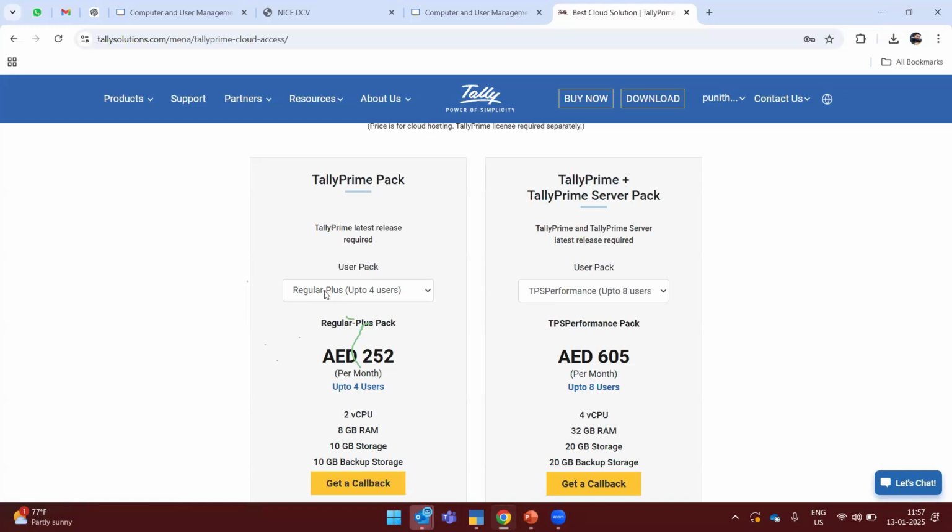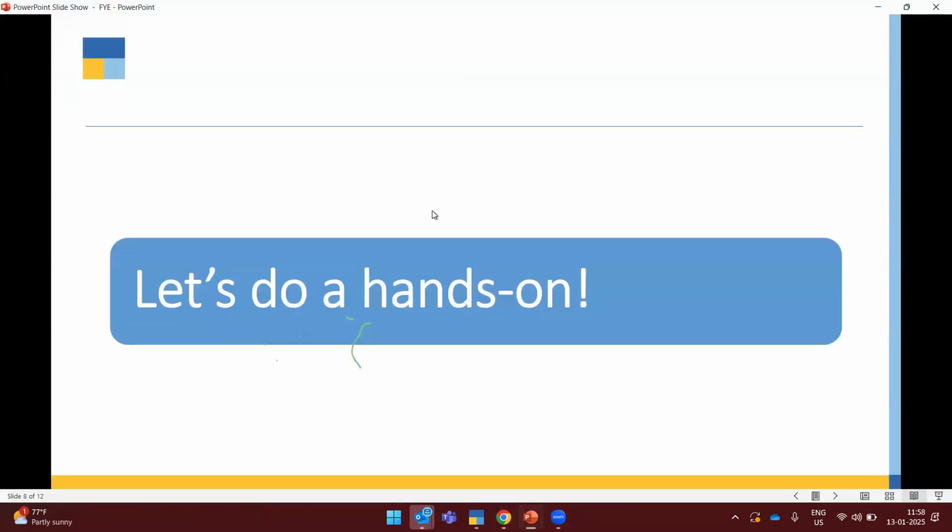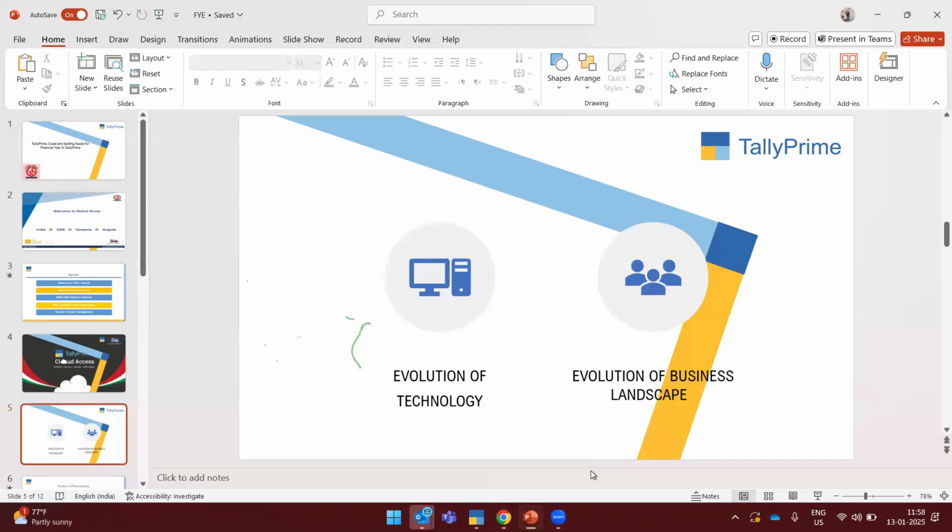You can also log into your customer portal and raise your order. It will directly go to your Tally partner, Tally Global, and they will confirm your order after contacting you and taking all the measures on how many packs are required. Once the order is confirmed, you will receive a mail, and we will be uploading the data. The working and everything is similar. We have not made any changes. This is a platform where we are hosting Tally on TallyPrime Cloud. Anyone having any doubt, please let me know.